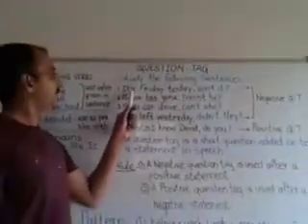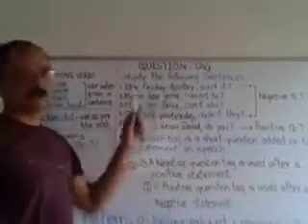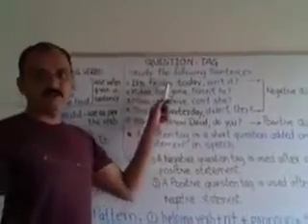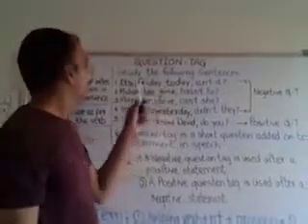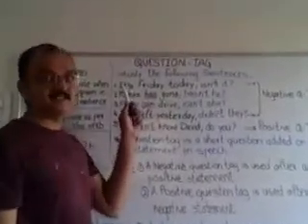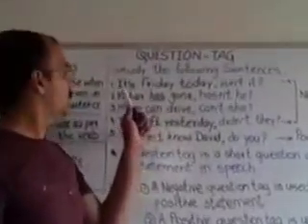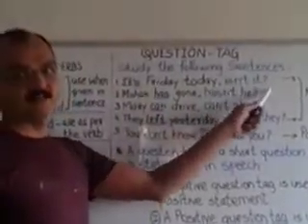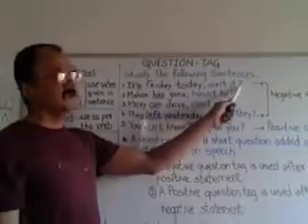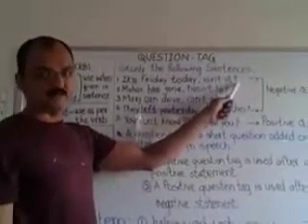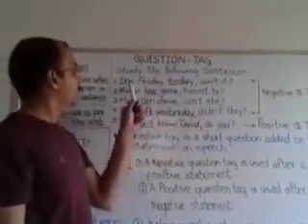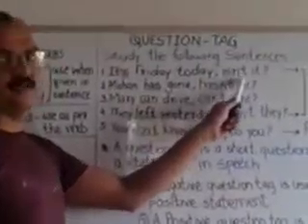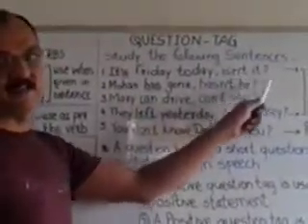Sentence 1. It's Friday today. Here you will see it means it is. So I have written isn't it. Isn't it is the question tag. Okay, so here is and you have to make the negative of is. It is isn't it.